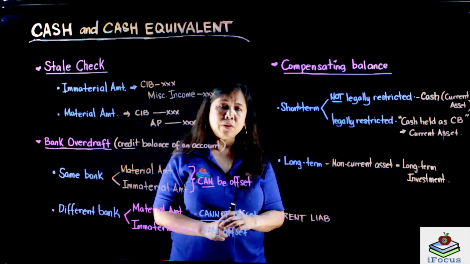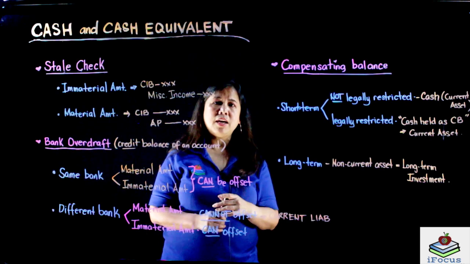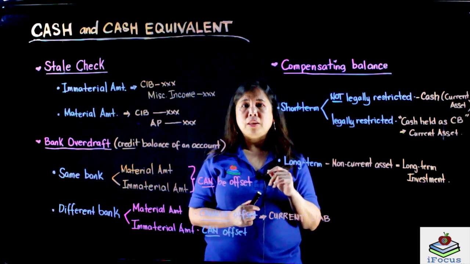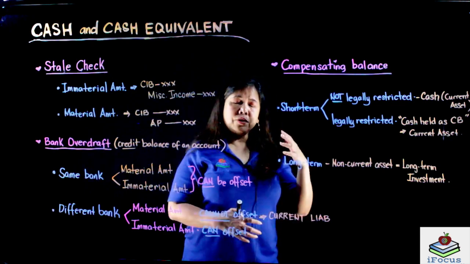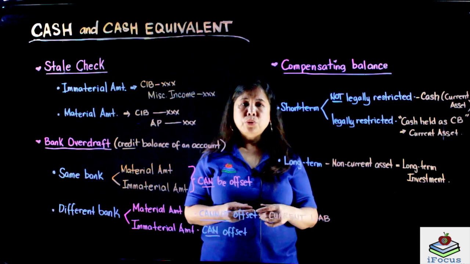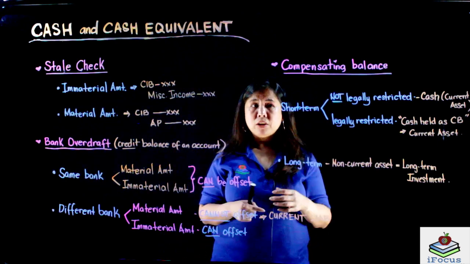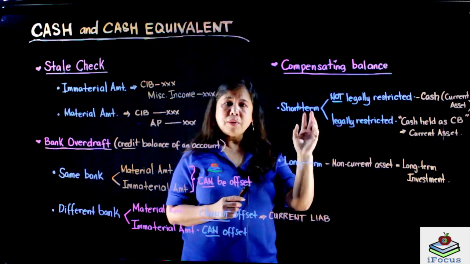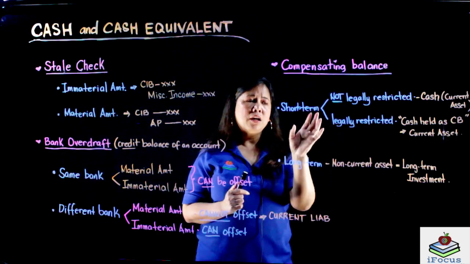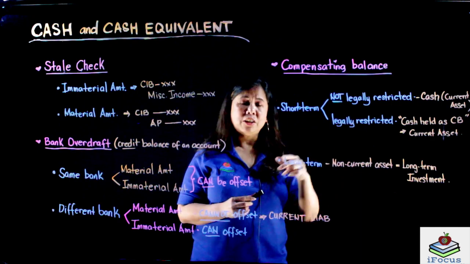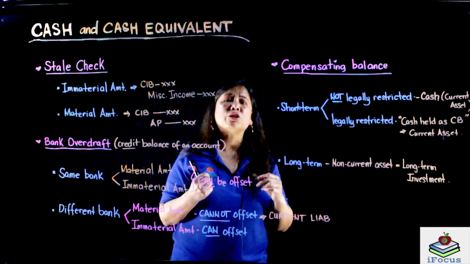On the compensating balance, ito yung nakikreate kapag nagborrow ang company ng money from the bank, and the bank will require the company to maintain a minimum amount in a checking account or a demand deposit. So, kapag ang compensating balance na yan ay nanggaling sa short-term borrowing and the compensating balance is not legally restricted, ang ibig sabihin, not legally restricted, pwede mo siyang i-withdraw.